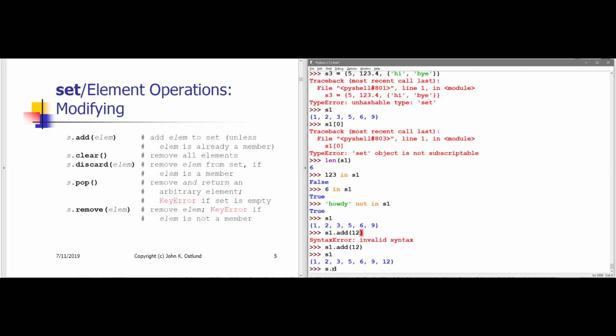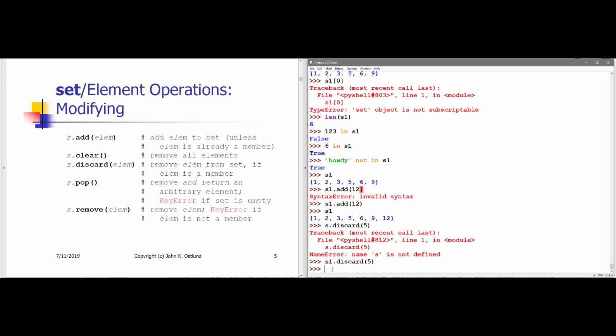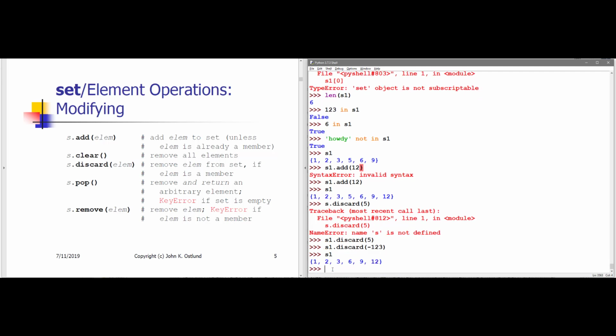I can say s1.discard one of the items in the set. If I attempt to discard an item that doesn't exist, that's simply ignored. So here I attempted to discard minus 123, and that was simply ignored.